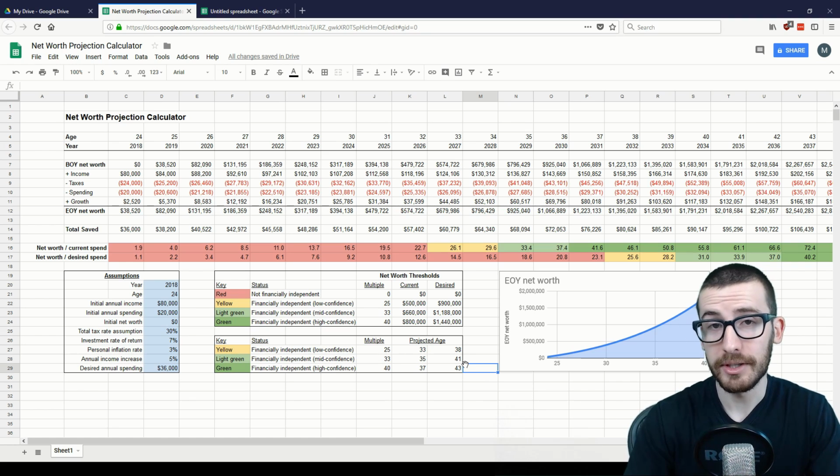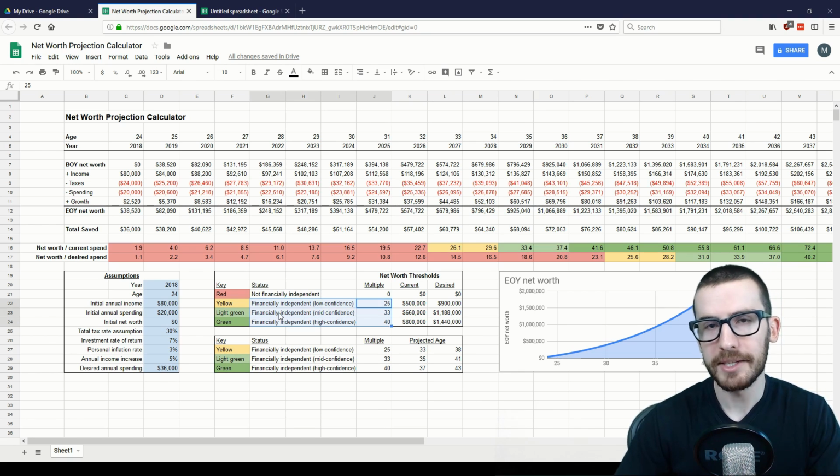This means while you certainly can work if you want to, you no longer have to support your lifestyle. In this case, these levels of financial independence, low confidence, mid confidence, and high confidence are based on how many times your net worth is greater than your annual spending. In this case, if your net worth has reached a level of 25 times your annual expenses, you've reached the first stage of financial independence.